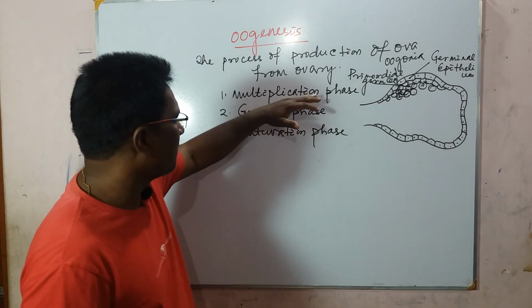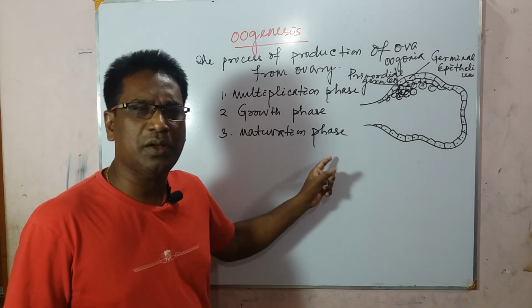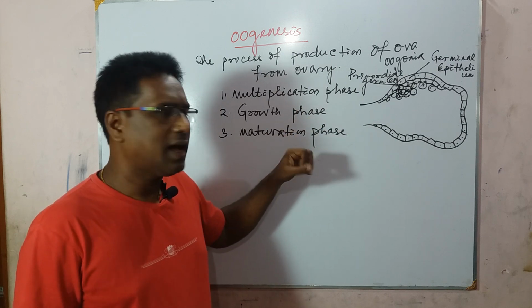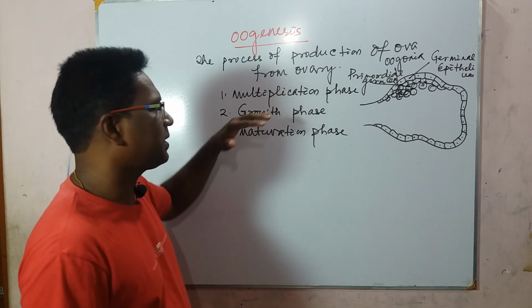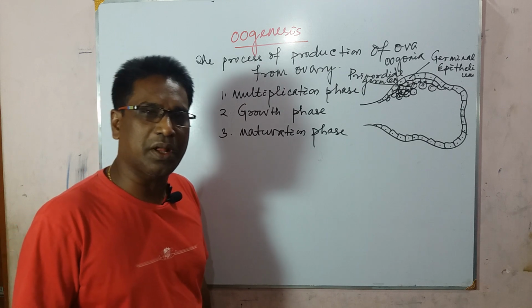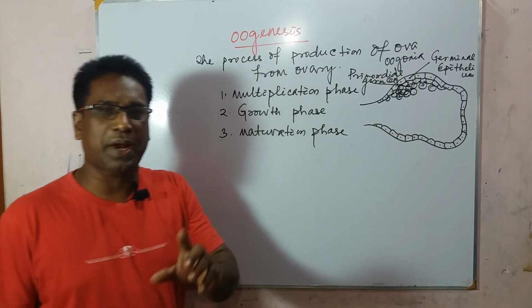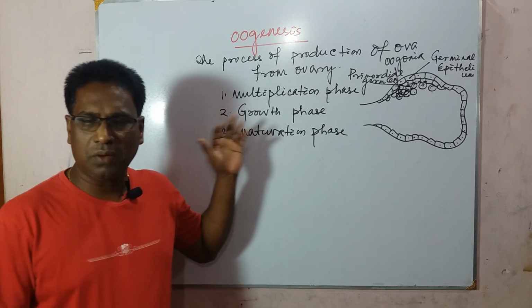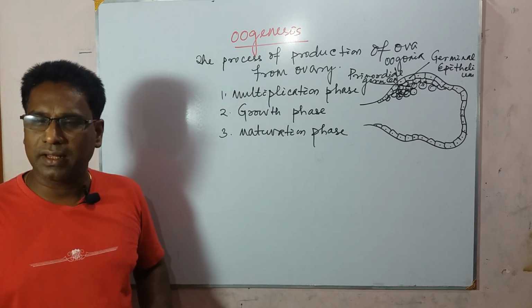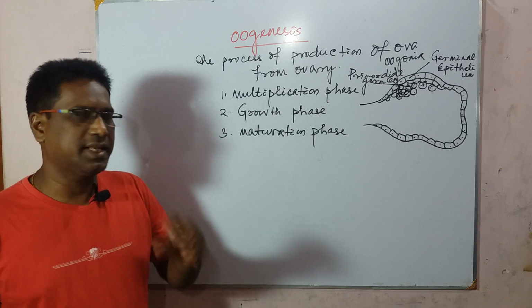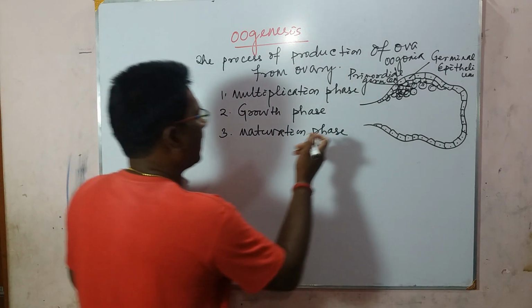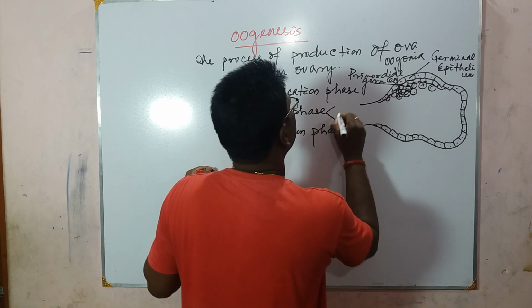The result of the multiplication phase is a huge number of diploid oogonia, and the result of the growth phase is a primary oocyte. The growth phase is further divided into two phases.